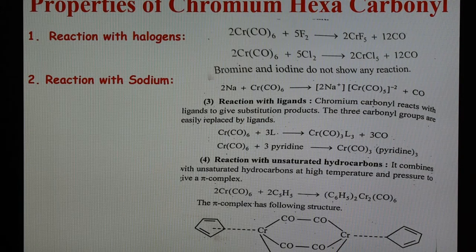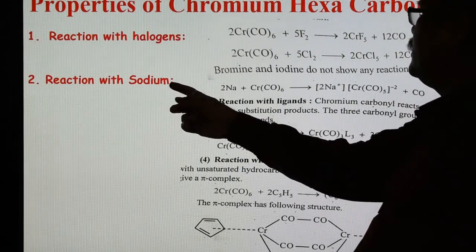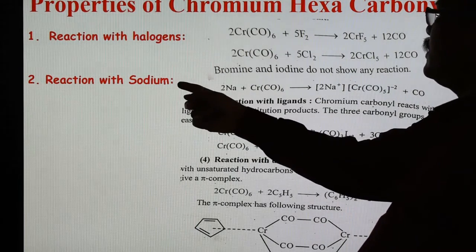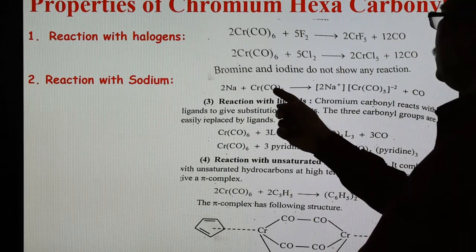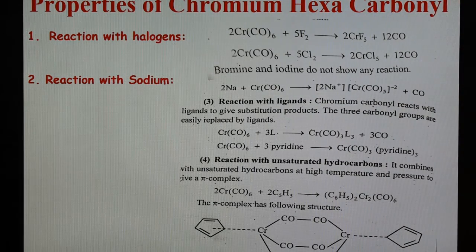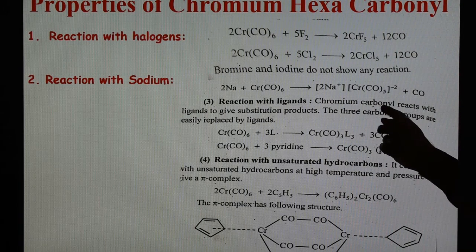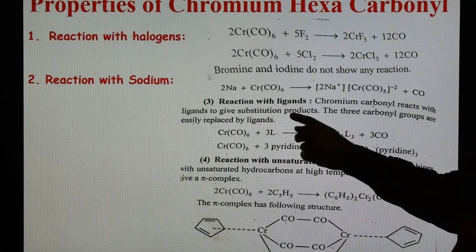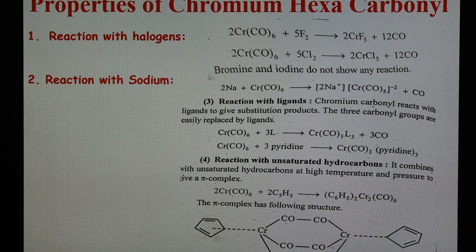This is the second reaction, the reaction with sodium metal. Sodium metal reacts with chromium hexacarbonyl forming this type of sodium salt of the compound, and one molecule of CO is released. Third reaction is the reaction with a ligand. Chromium carbonyl reacts with the ligand to give the substitution product, and 3 carbonyl groups are easily replaced by the ligand.